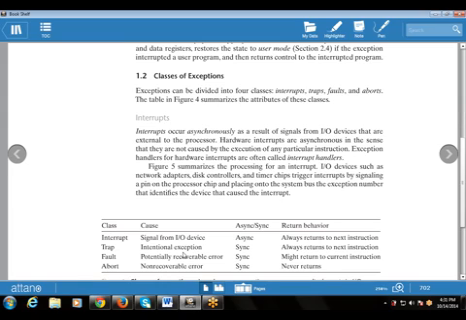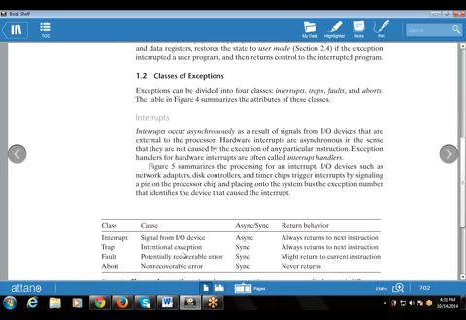Then next is your trap, which is the intentional exception. Intentional means we intentionally transfer control, a mechanism to transfer control so that an exception occurs. One is unintentional, one is intentional. This is the intentional one, that is your trap. Trap is also a category of synchronous exception.